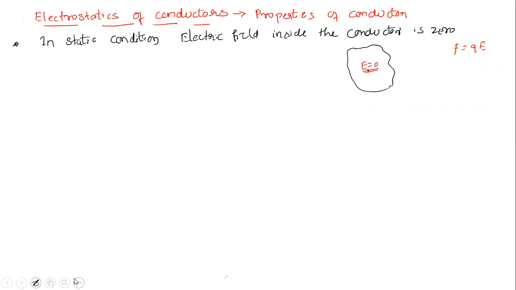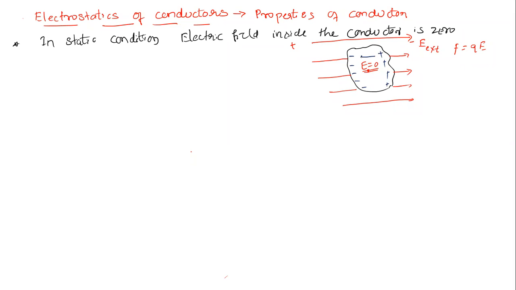Sir, what if I apply an external electric field to this? Let us see. If you apply an external electric field, this is the positive end, this is the negative end. Electrons will rearrange inside the conductor, because they can freely move but are not allowed to leave the conductor. All the negative charge will gather on this side, all the positive on this side.